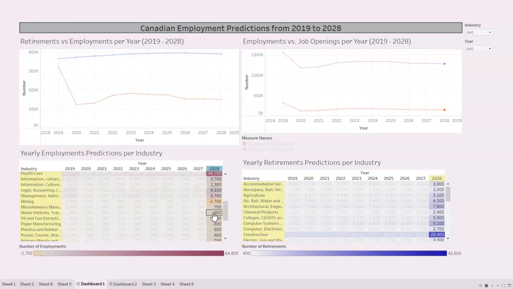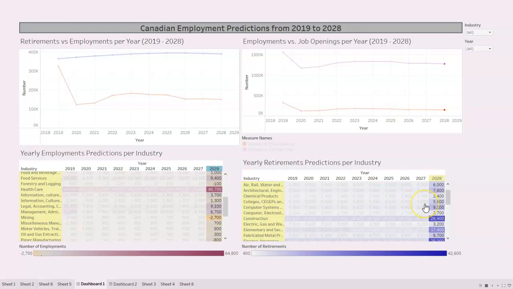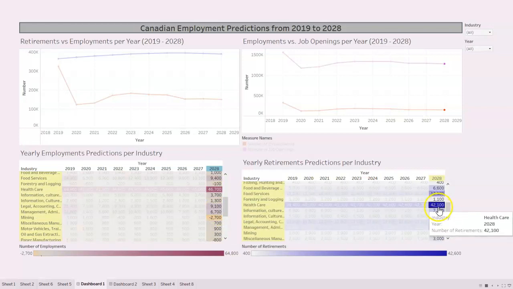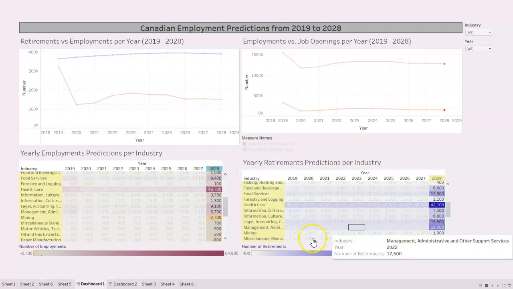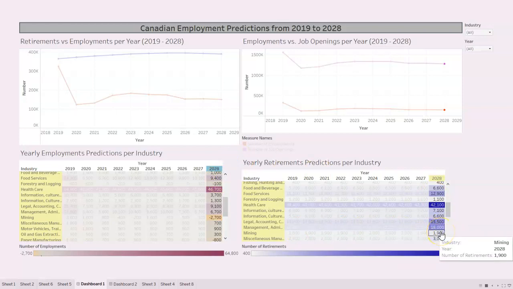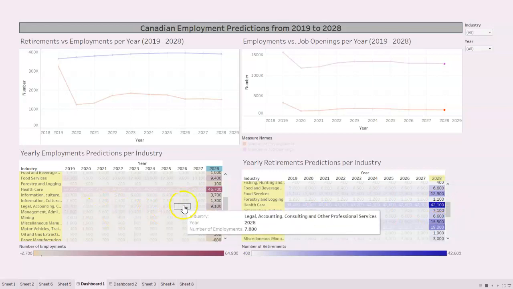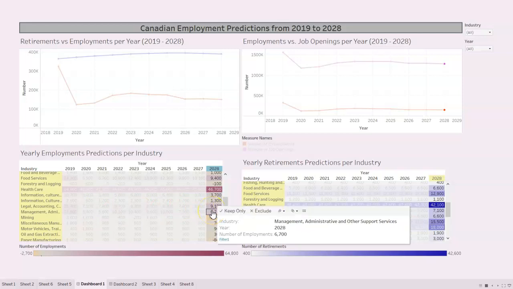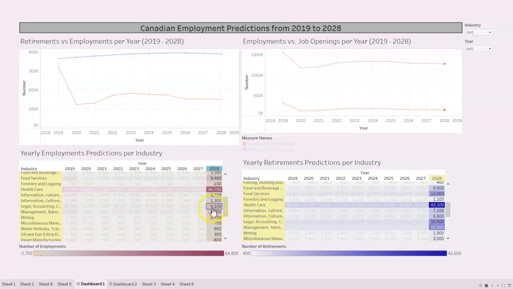As you can see, let's try the health industry. The health industry is gaining more people than it's losing. But if you go up, you see the food service industry is losing more people than it's gaining. And the same as the mining industry. In fact, the management industry by 2028 is set to lose 18,000 people and only gain 6,000 people. That's almost 3 times the amount of people.